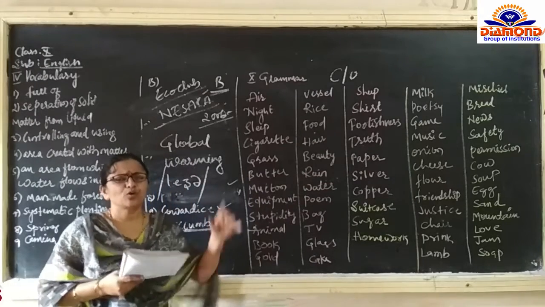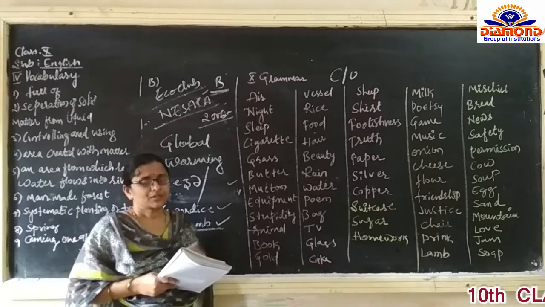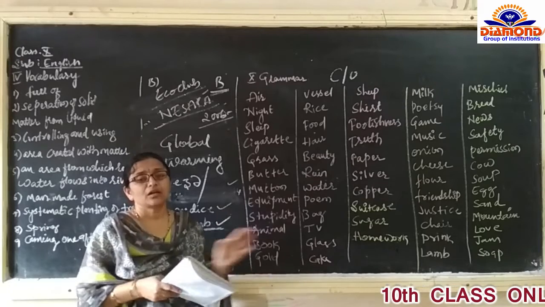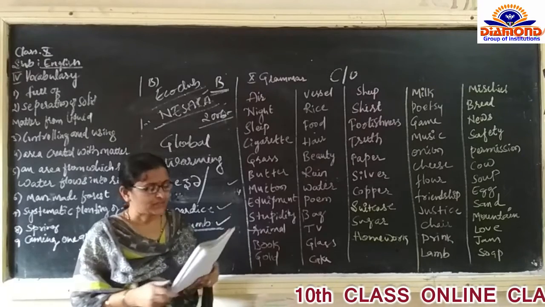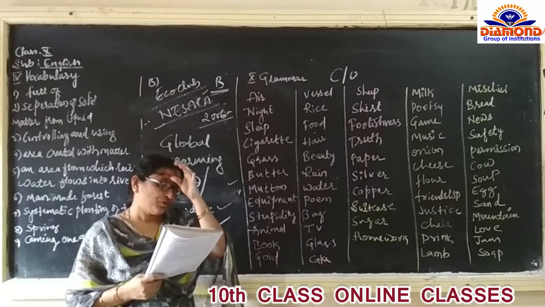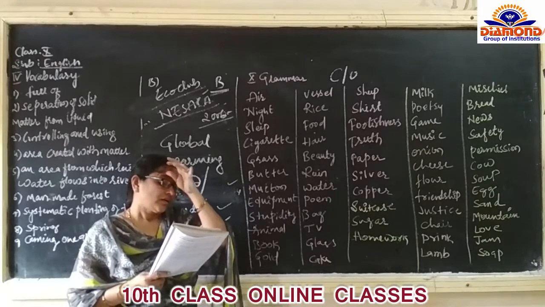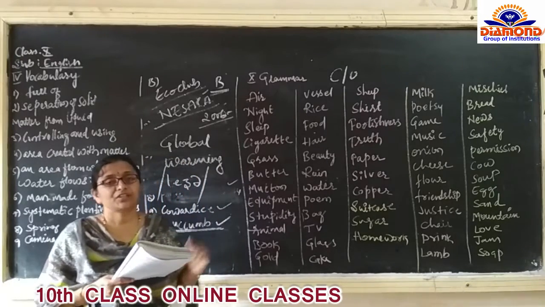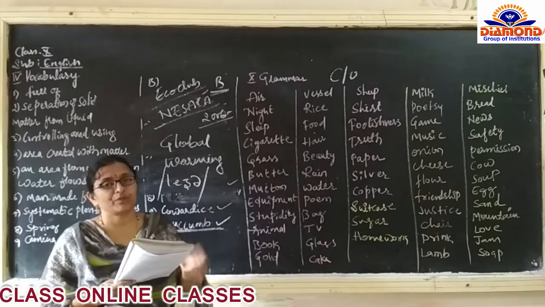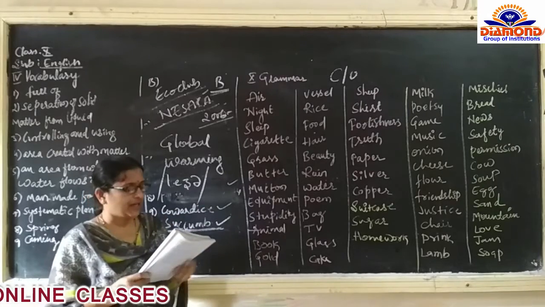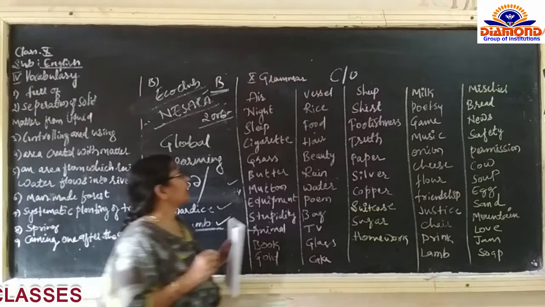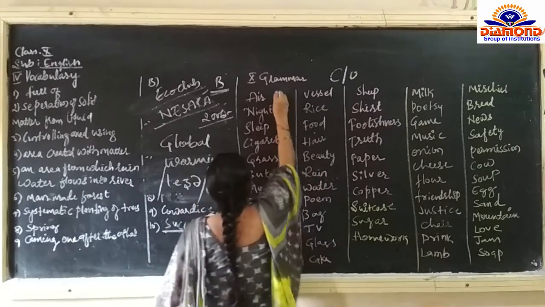Here they have given so many names. Names are nothing but nouns. So many names are given. So what you have to do? Divide these into which can be counted and which cannot be counted. Air can be counted? No, air cannot be counted.